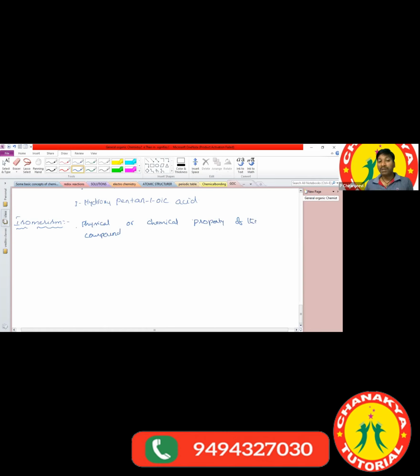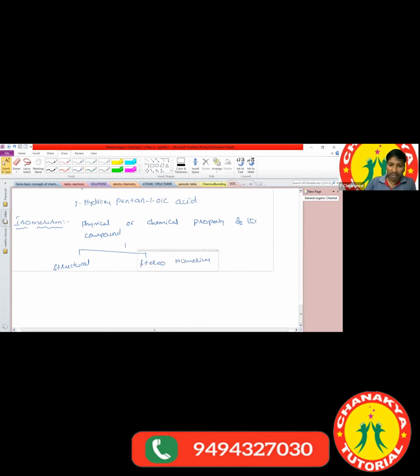Sir, why do they exhibit different physical and chemical properties? Based on the arrangement. If they have different structural arrangements, they exhibit different physical and chemical properties. Based on this, isomerism is again classified into two types. One is structural isomerism, and the other is stereoisomerism.